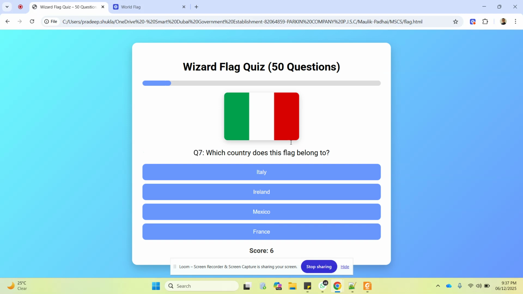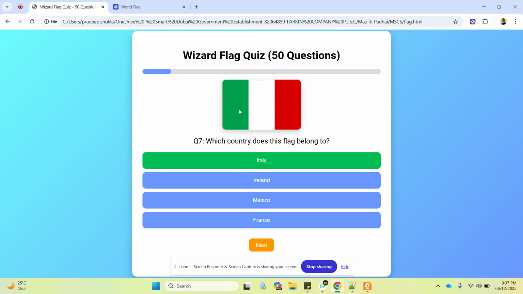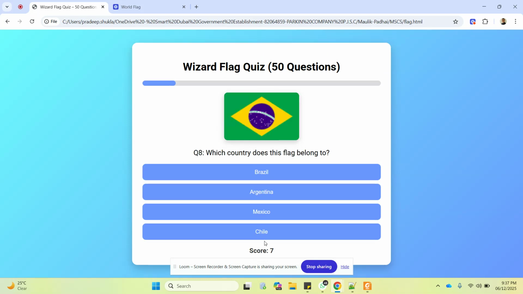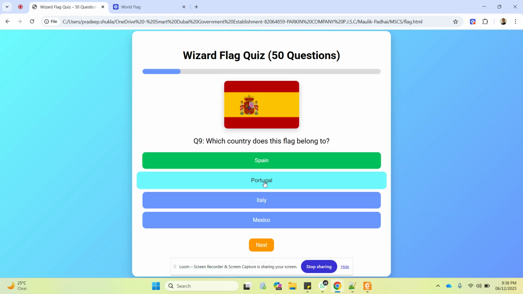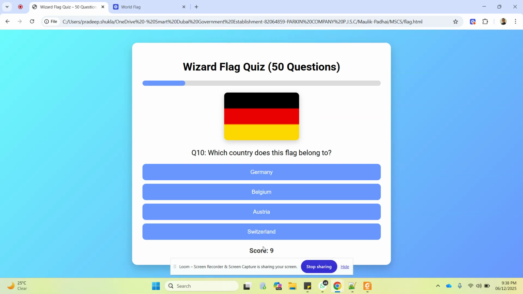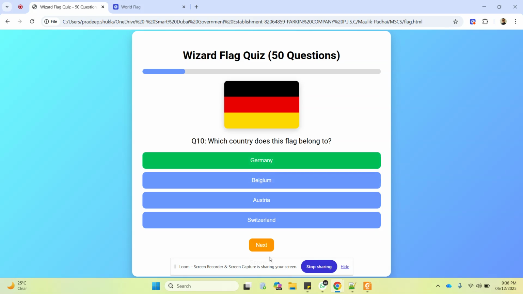Not always. This one, Italy. Yes, that's the correct answer. Green, then white, and then reddish. All right, this is a very famous one. Brazil. Yes. Spain. All those who know football, for them it's a very easy one, right, Malik? Yes. Germany. If the black is on the top, it's Germany.